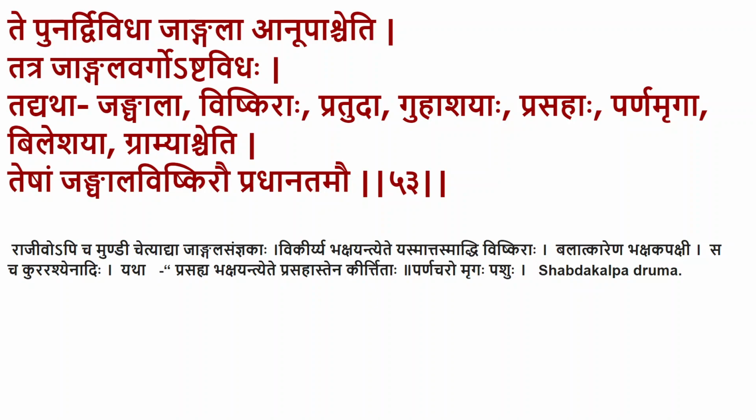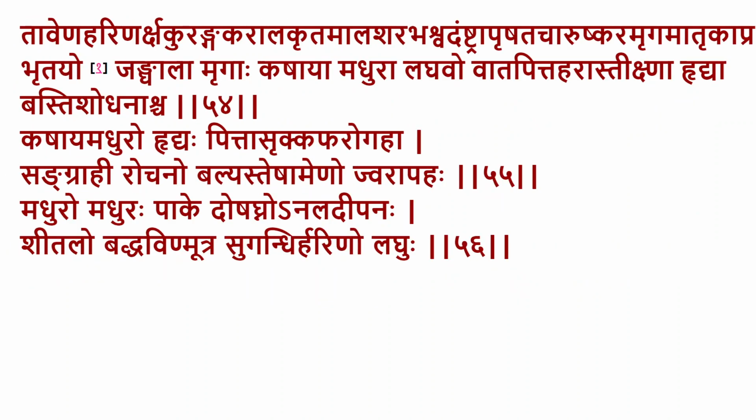Guhashayaha, quite obviously, those who live in caves. Prasahaha, which Prasahya Bhakshante Prasahaha, those which catch the food and drag it to some extent. That is considered as a Prasahaha. Parnamrugaha are those who eat leaves and grass only. Bilashayaha, again, Guha and Bila, the difference is only that much. Guha is a big cave, Bila is a small cave, something like your mongoose, etc. Gramya, domesticated animals. These are the different types of the Jangala animals.